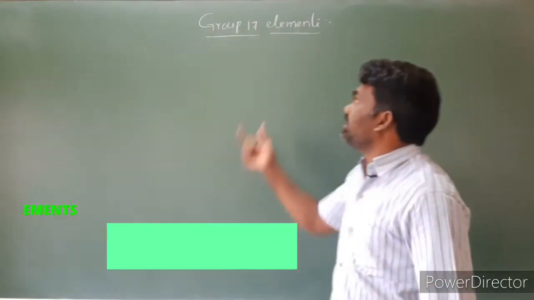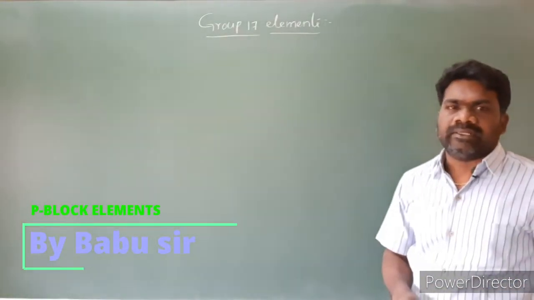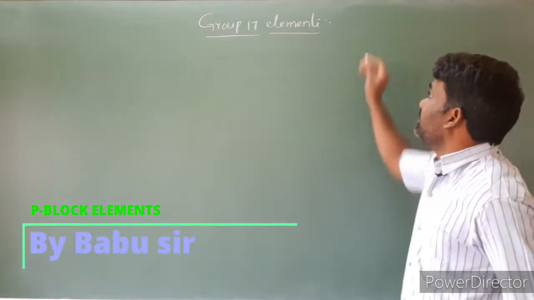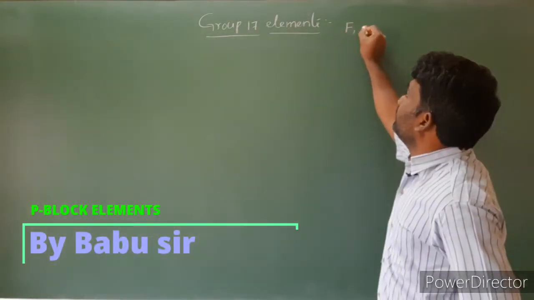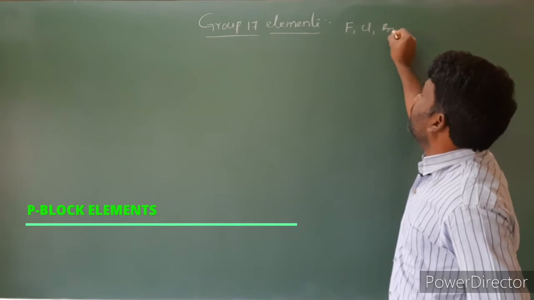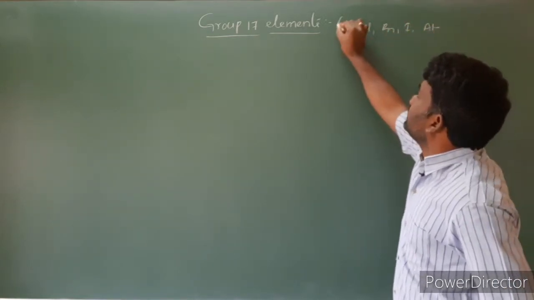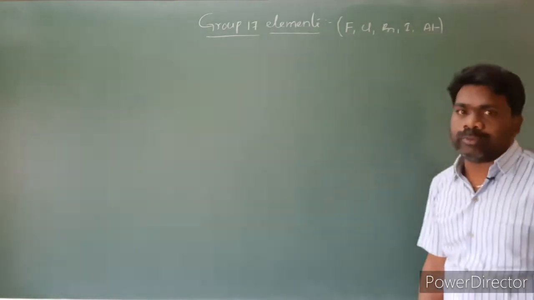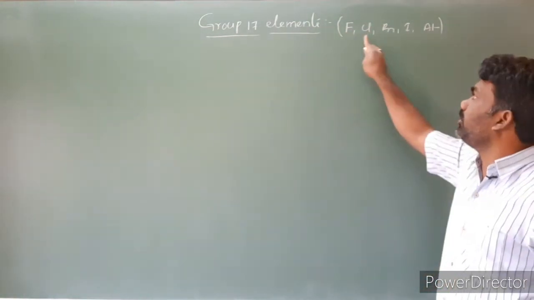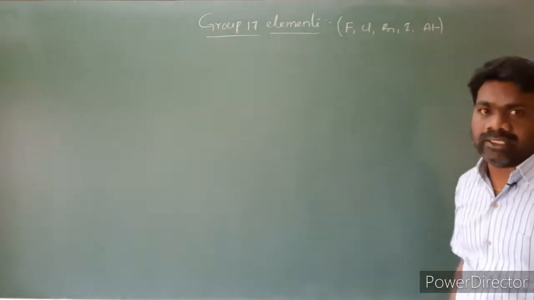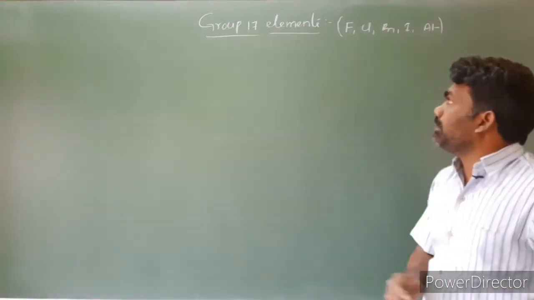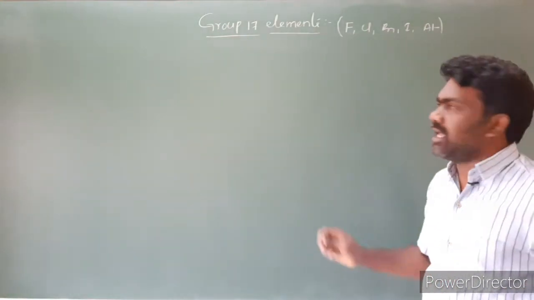Today's topic is group 17 elements. The elements present in group 17 are fluorine, chlorine, bromine, iodine and astatine. So these are the elements present in group 17 of the periodic table: fluorine, chlorine, bromine, iodine and astatine. And the group 17 elements are also called halogens.